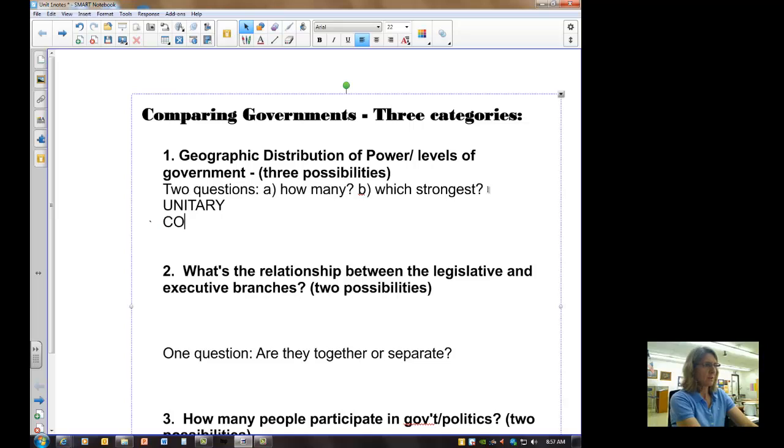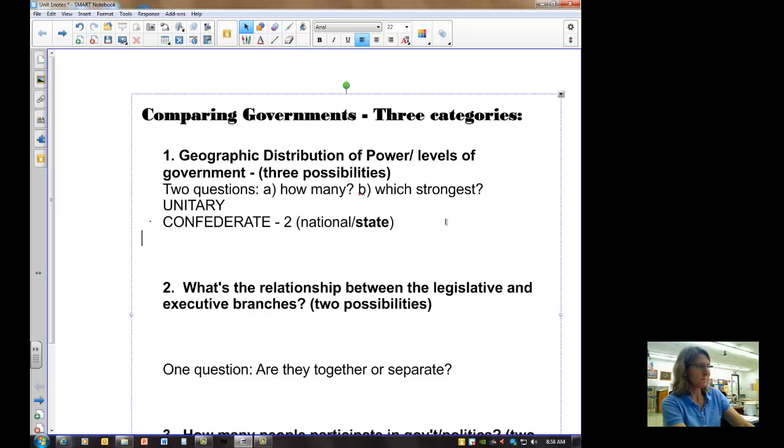Second possibility is a confederate system of government. Now, for a confederate system of government, let's ask our two questions. Number one, how many levels? And the answer there is going to be 2. And we will name them: national level, and the other level is going to be state level. Now we have to do our follow-up question, which is the strongest? And in a confederate system, the state is the strongest.